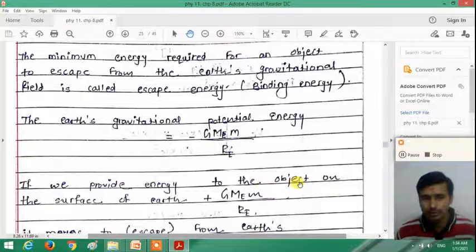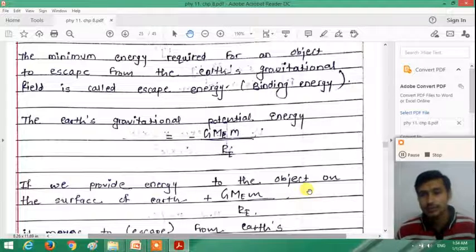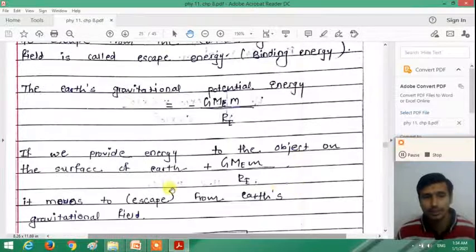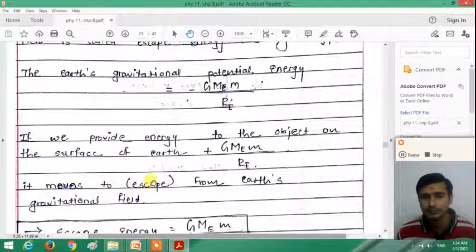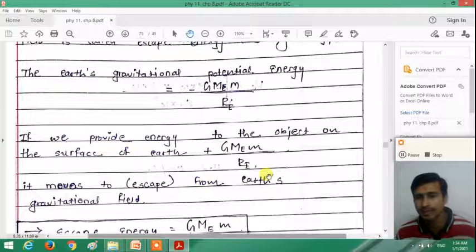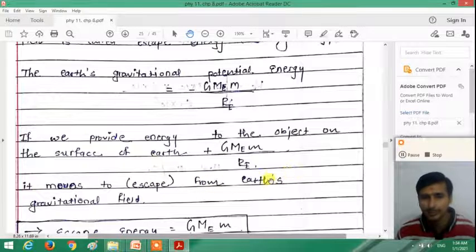So now if we provide the energy plus G Me m divided by Re to the object on the surface of the earth, the total energy is zero, and the object moves from the surface of the earth to the point where the total energy becomes zero, and it escapes from the earth's gravitational field.